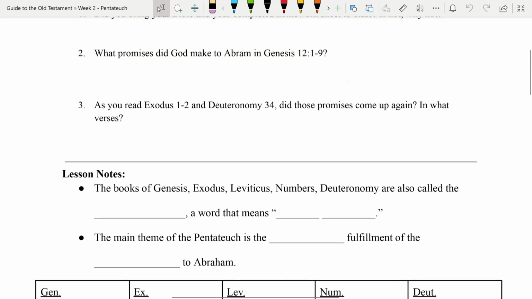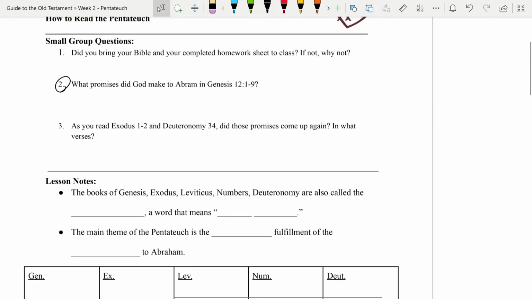We're going to come back especially to this second question right here because this is going to be pretty important to what we're talking about in the lesson. So, what promises did God make to Abram in Genesis 12, 1 through 9? Feel free to pause it and write down your answers or refer to your homework sheet for that one. But we're going to list out a pretty common threefold delineation of those promises.